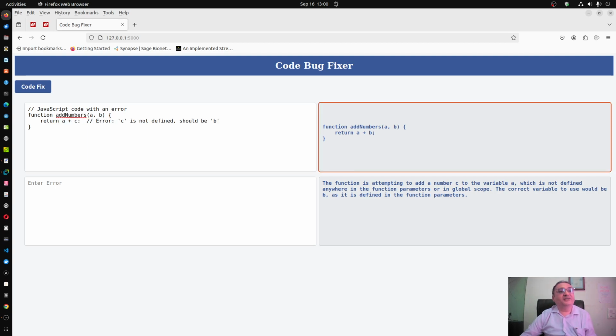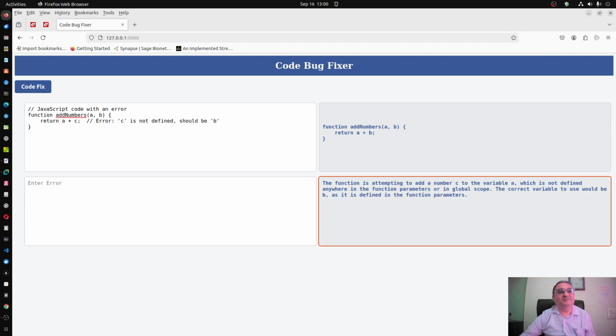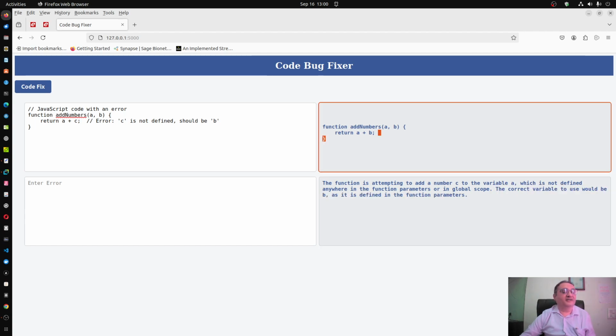So it immediately corrects it, and here the function is attempting to add number C to the variable A, but that C is not defined. So the correct variable should be B, so it has corrected it. Then